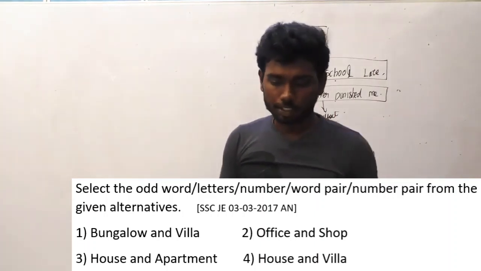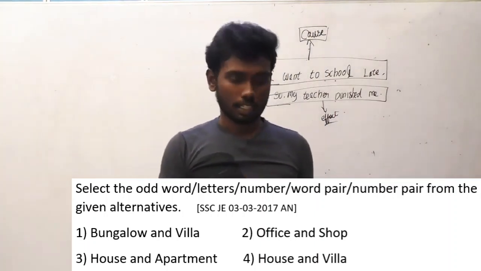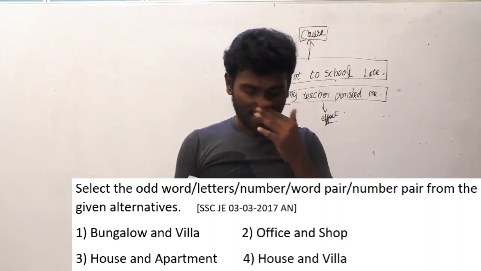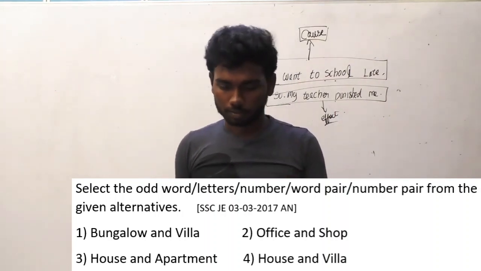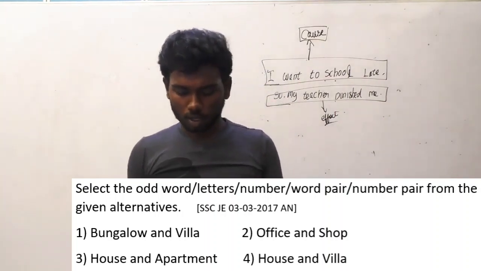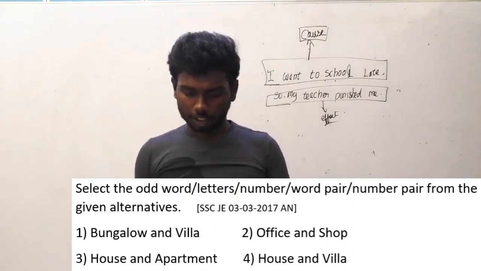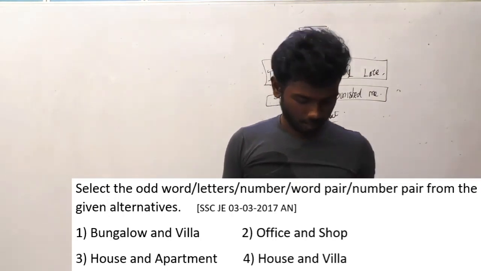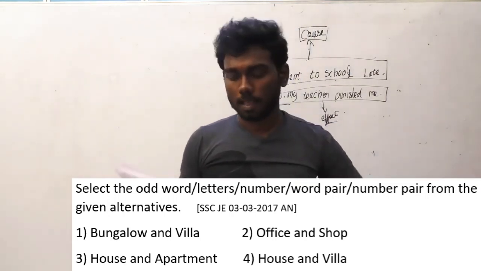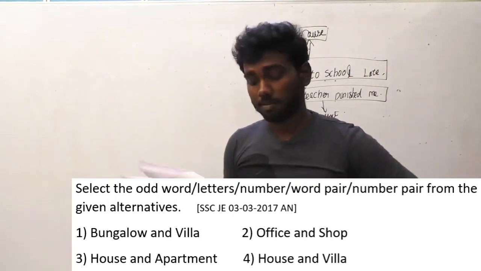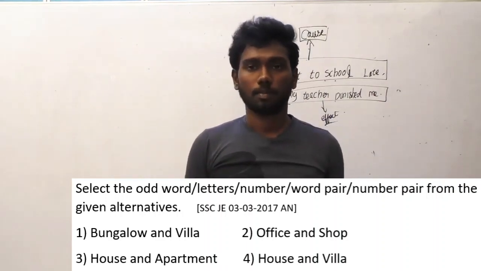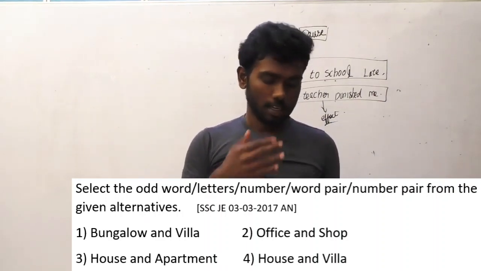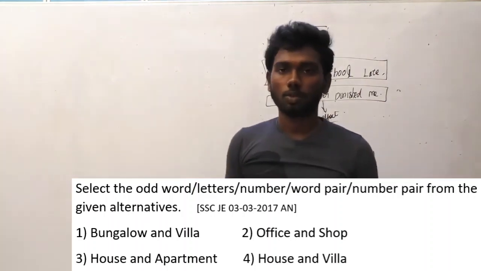While reading the question, I can find that the logic is changing here. Select the odd word. I already read the question. I will read the options now. Option A, bungalow and willow. Option B, office and shop. Option C, house and apartment. Option D, house and villa. The options are provided here. When you look at the options carefully, I will say the answer now. You can try to guess the answer also.